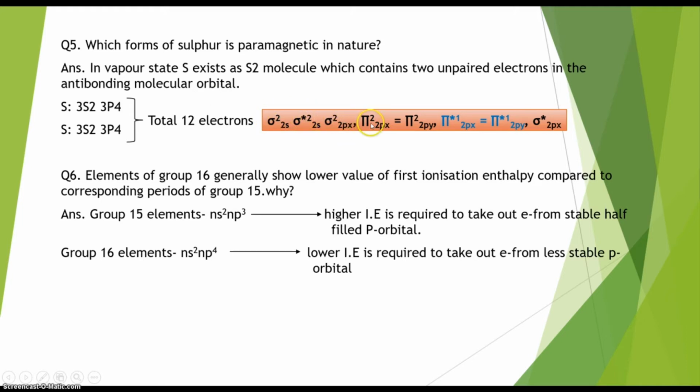The 12 electrons are distributed in this way: sigma 2s2, sigma star 2s2, sigma 2px2, pi 2px2, pi 2py2. Sorry, this is pi 2px2, pi 2py2. This is pi star 2px1 and pi star 2py1.